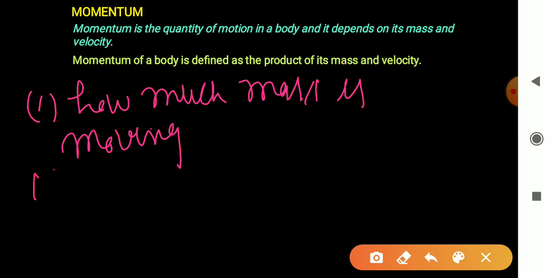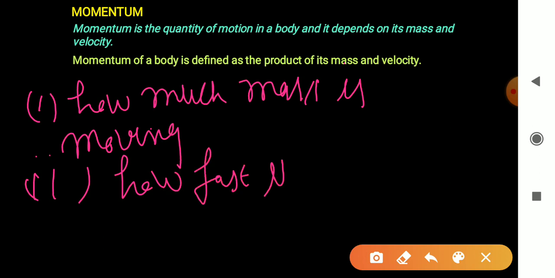And the second factor is how fast it is moving. Right? So in other words, these two variables are the mass of the body and its velocity.